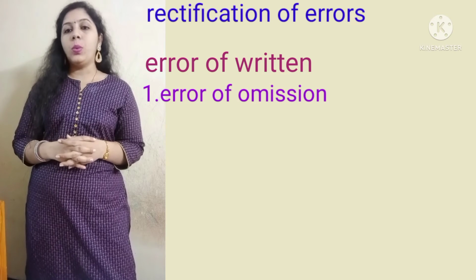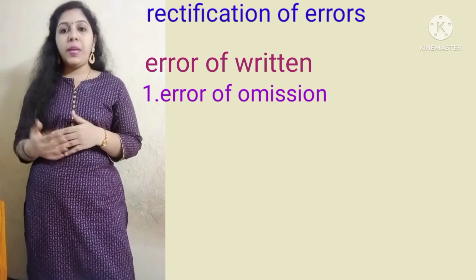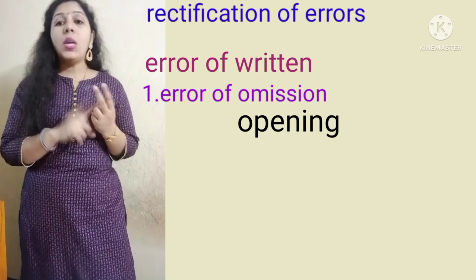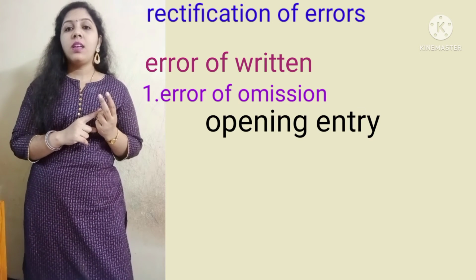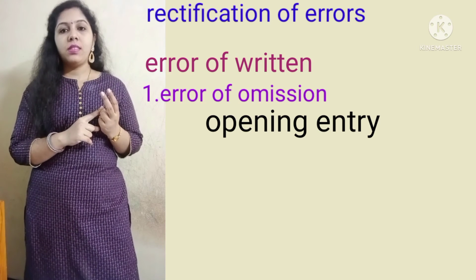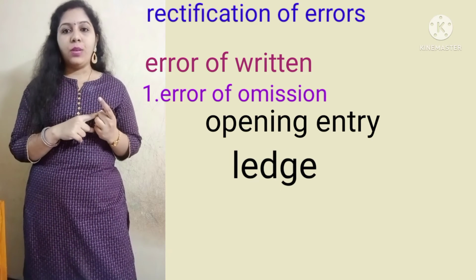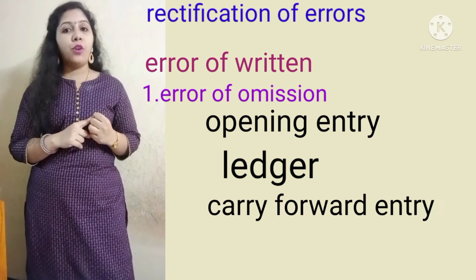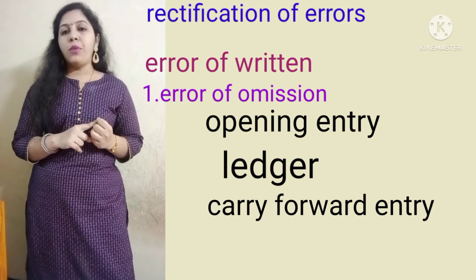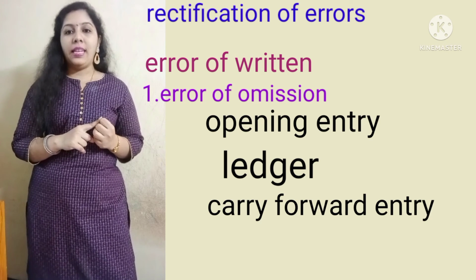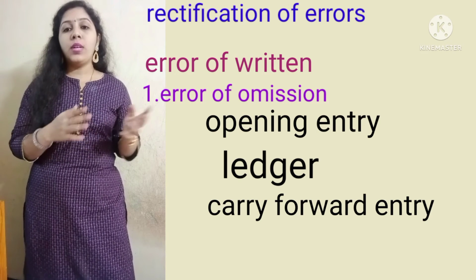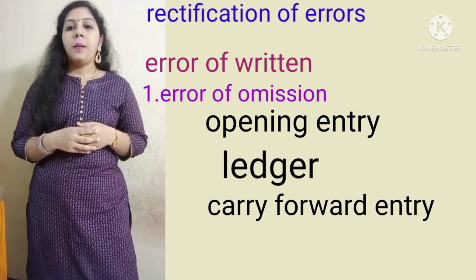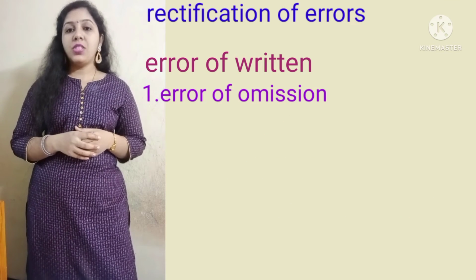To prepare the trial balance, we have 3 steps. Opening entry. What is the opening entry? Opening entry means journal entry. The next one, ledger accounts. And the third one, carry forward entries. What is the carry forward entry? Carry forward entry means trial balance. We carry forward the amount from the ledger account, so that is the carry forward entry, or it is a trial balance.